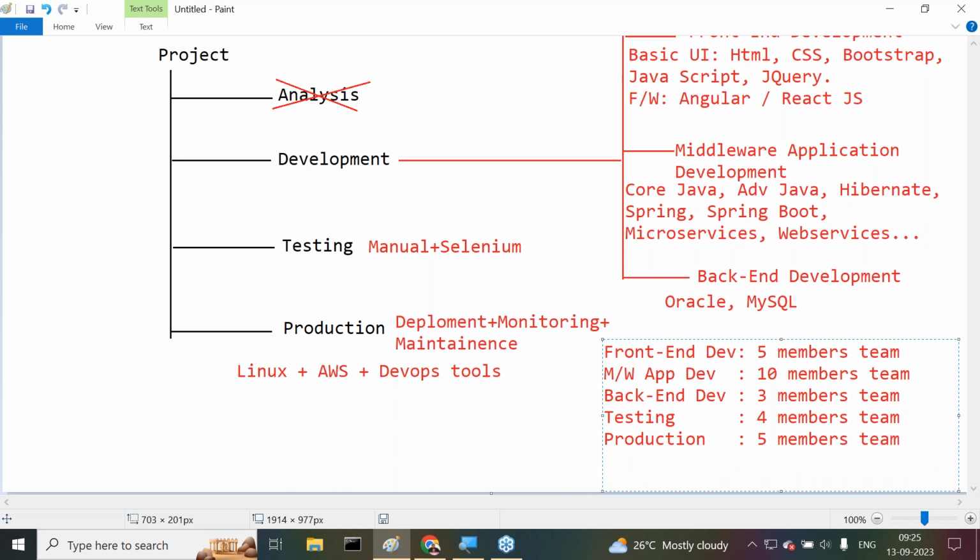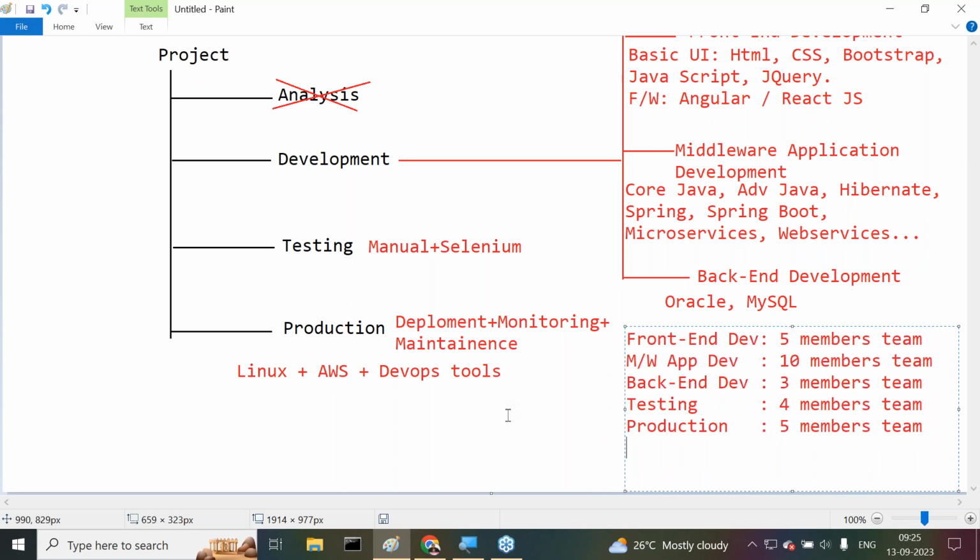All of you observe carefully. After completion of this, another point I am telling you, observe carefully. The system administration team, system administrators, infrastructure providers. Here also maybe 3 to 4 members are available. Next is the server administrators team. There also 3 to 4 members are available.